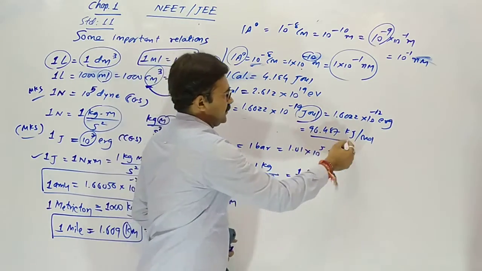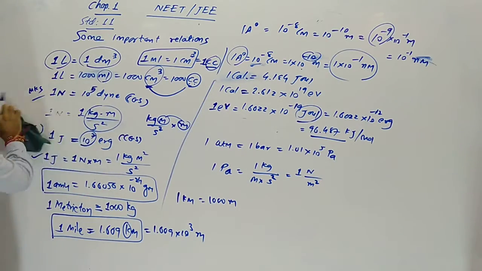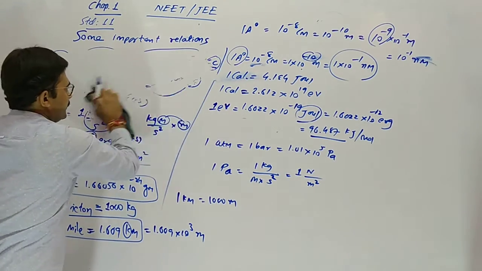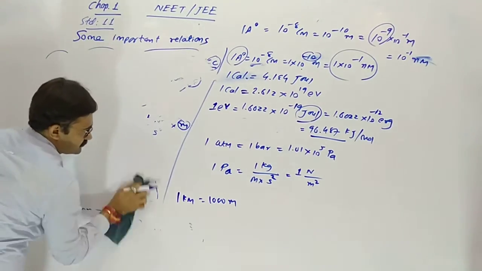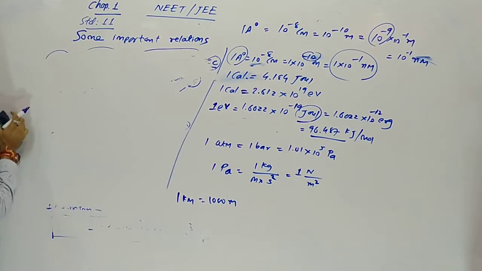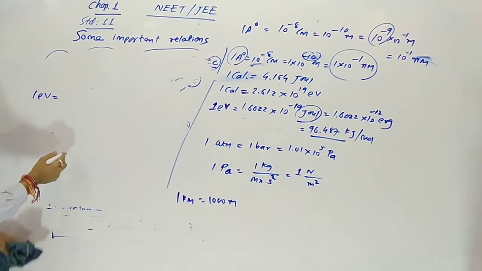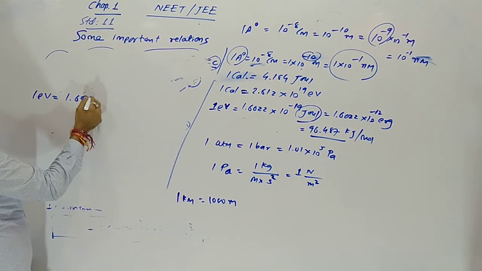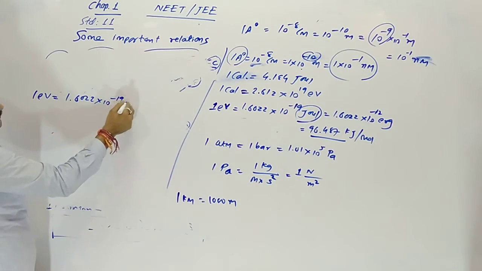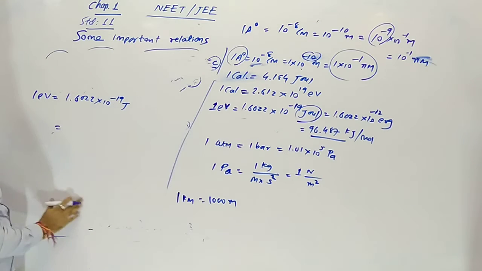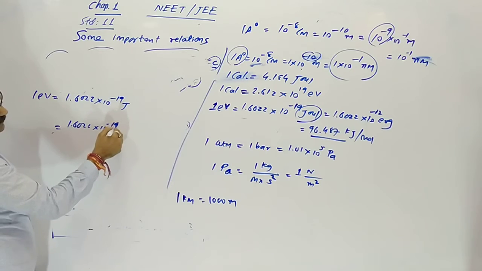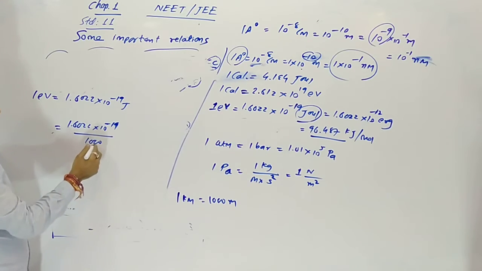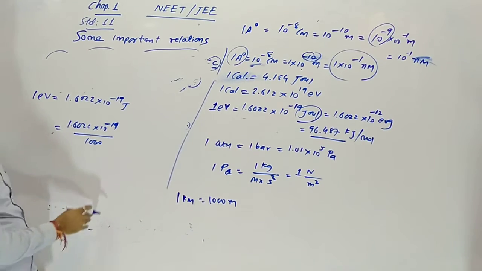Now in kilojoule per mole, yes sir. 1 electron volt equal to how much joule? It means 1.60 into 10 raised to minus 19. We have to convert into kilojoule, so we are dividing by 1000.